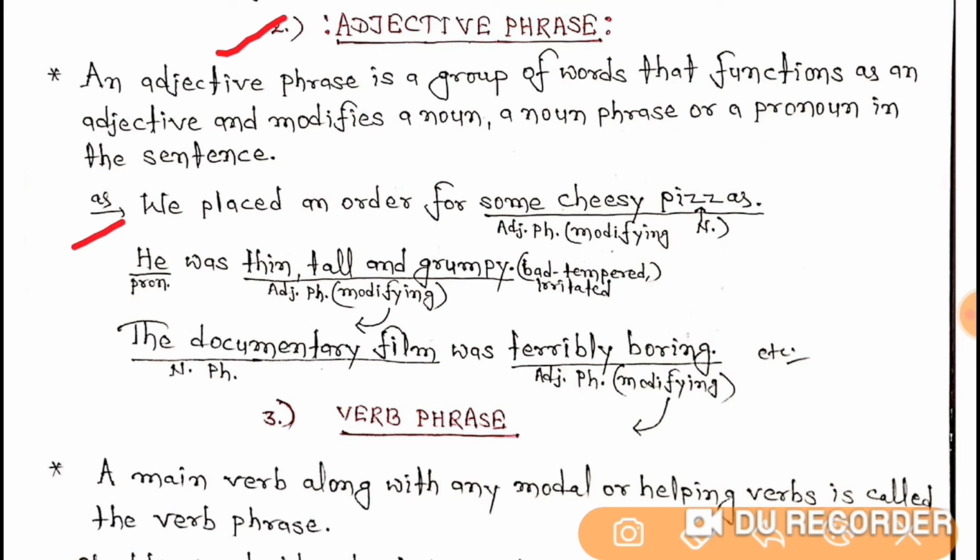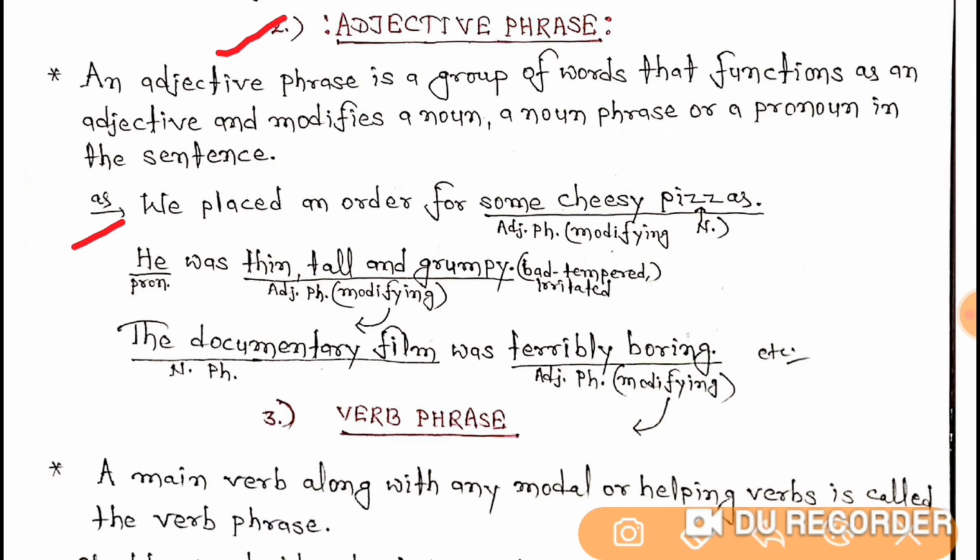Now let's understand it with the help of some examples. The first example tells us, we placed an order for some cheesy pizzas. So here in this sentence, the adjective phrase is some cheesy, with the head adjective some, modifying the noun pizzas. I hope you have got it.